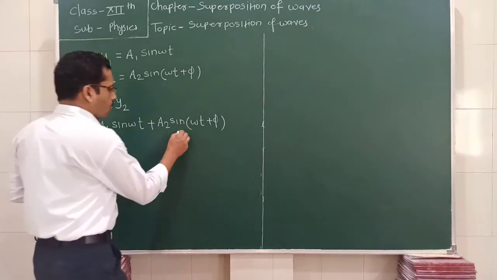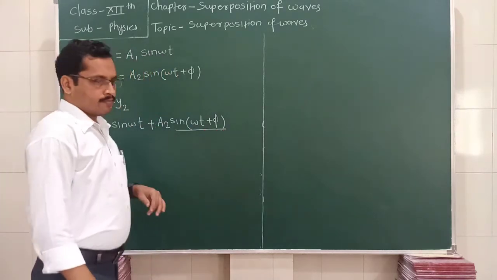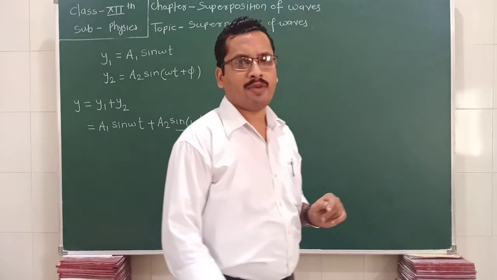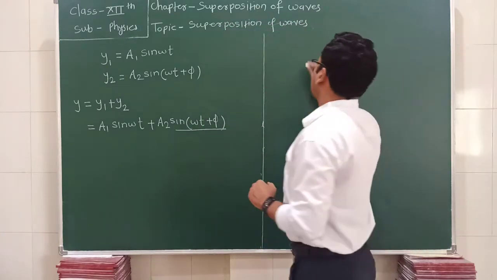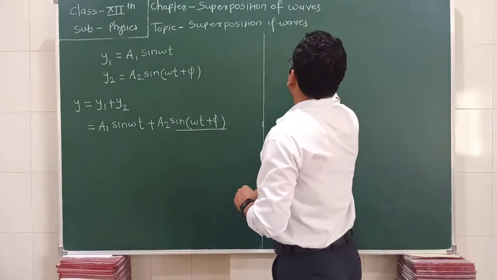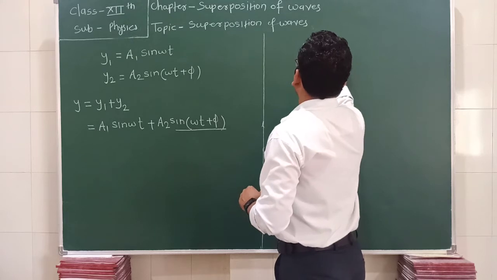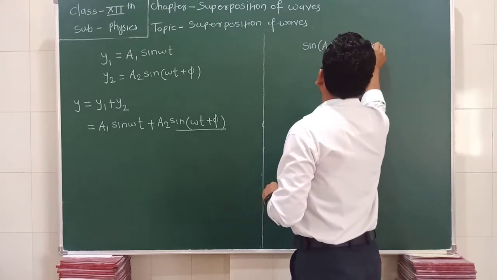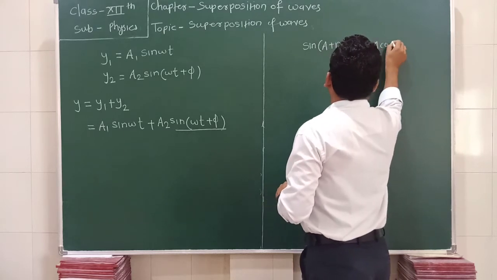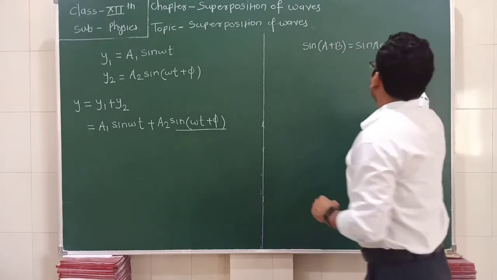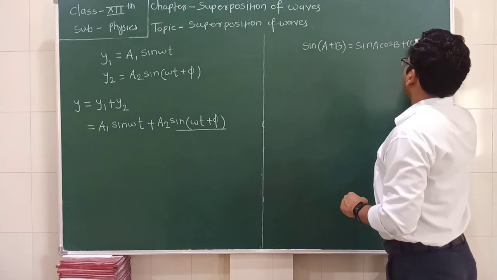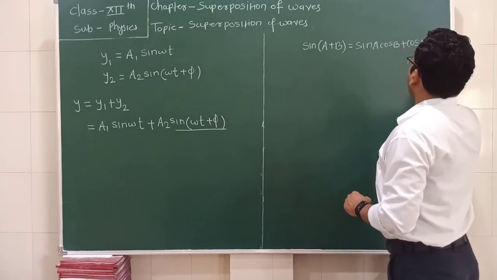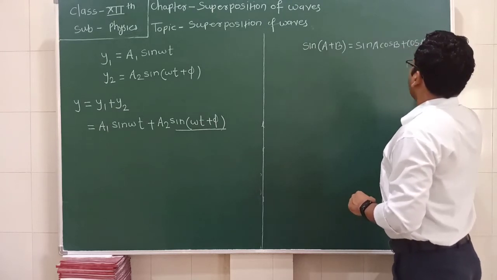Now we can expand this term sin(a plus b). So what is the formula for sin(a plus b)? Look here. It is equal to sin a into cos b plus cos a into sin b.